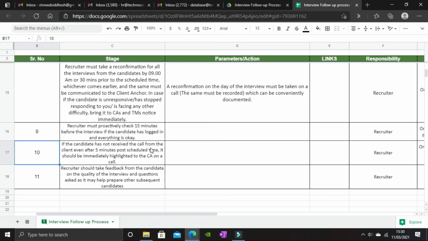To elaborate this point, in case your candidate does not receive the call even 5 minutes after the scheduled time, for example, if the interview is scheduled at 12 p.m. and the candidate has not received the call by even 12:05, you must immediately bring this to the client anchor's notice so that the client anchor or the key account manager can communicate the same with the client, and we can do the arrangements accordingly, or we can postpone the interviews accordingly.